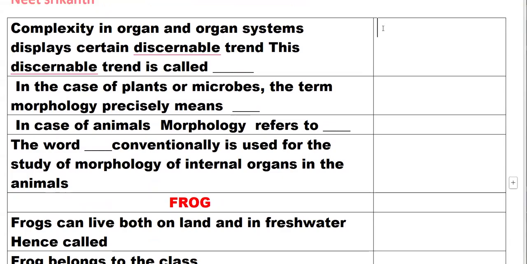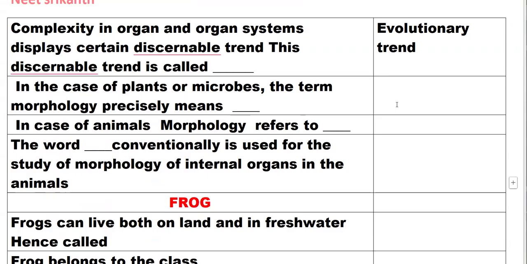Complexity in our organs and organ systems displays a discernible trend. This discernible trend is called an evolutionary trend.